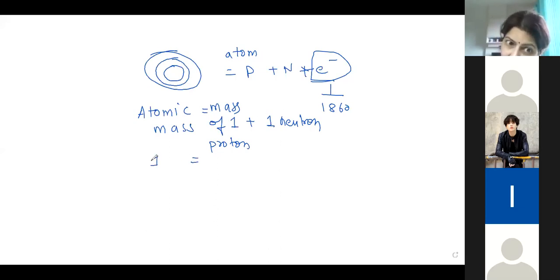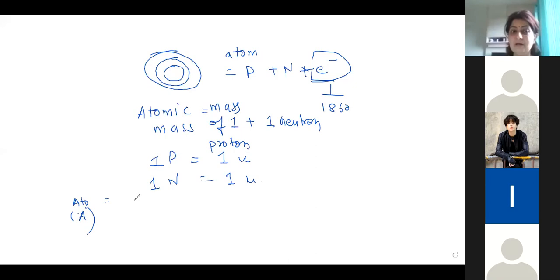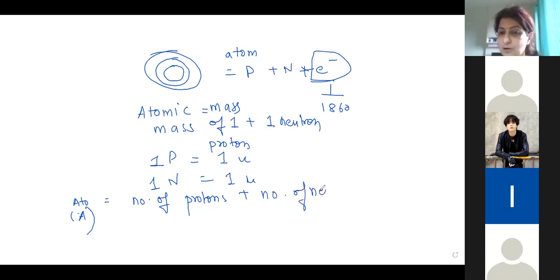So we have found that the mass of one proton is 1 unit, and the mass of one neutron is 1 unit. Atomic mass is always denoted by the letter A. It is nothing but the number of protons plus the number of neutrons present in that atom. Agree? This is something we have done at school level. Do you agree with this part? Yes, ma'am. Okay, so we understood what atomic mass is.